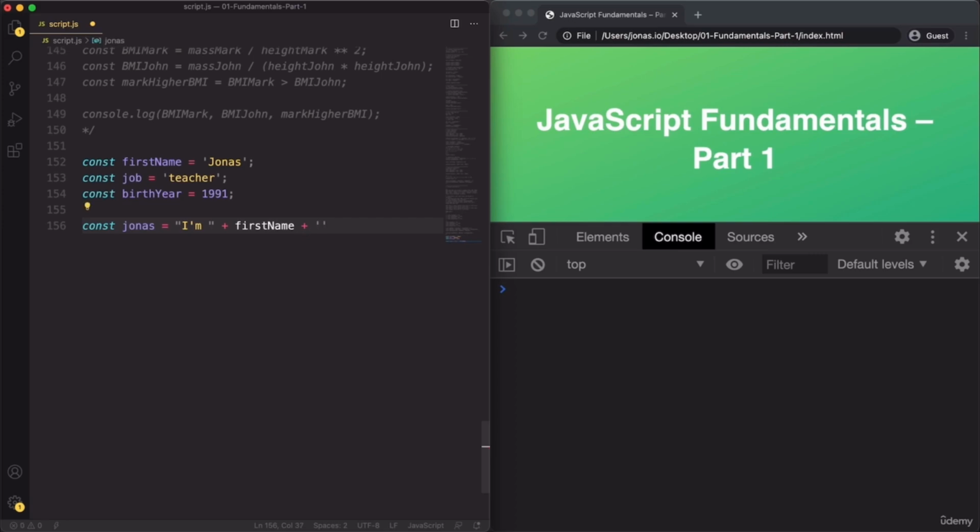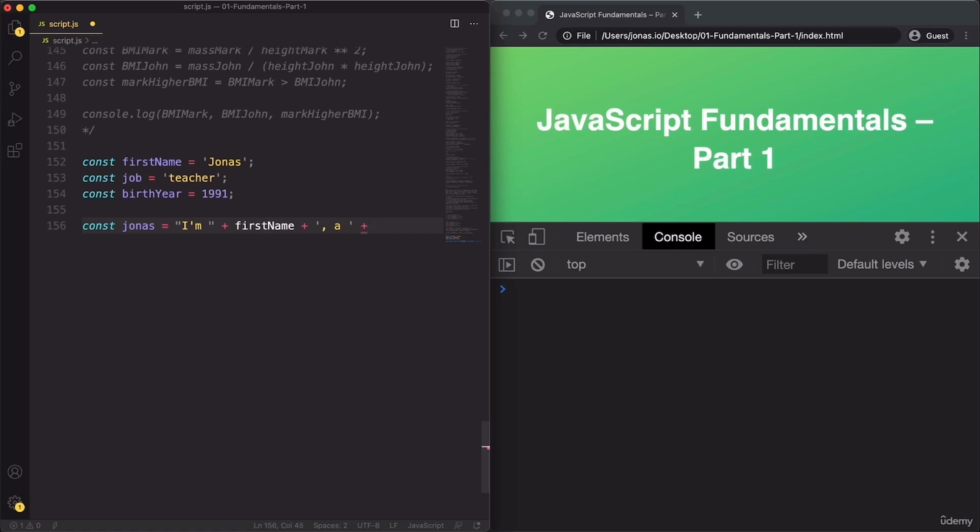And now I can actually use the single quotes. So what matters is that in each string, we start and finish with the same symbol, right? But both just create strings the same way. So right now we have I'm Jonas, comma, a, and now we want the age. So let's say a 30-year-old teacher. So we need another space here. And then let's actually calculate the age.